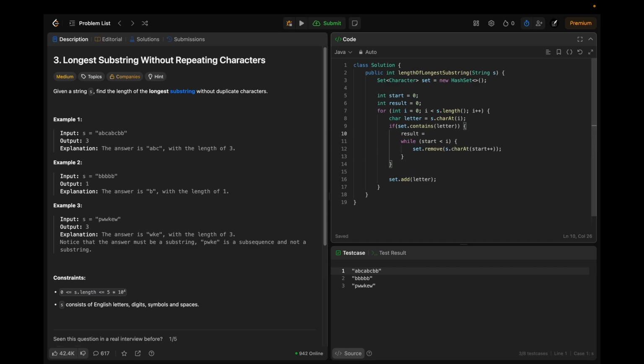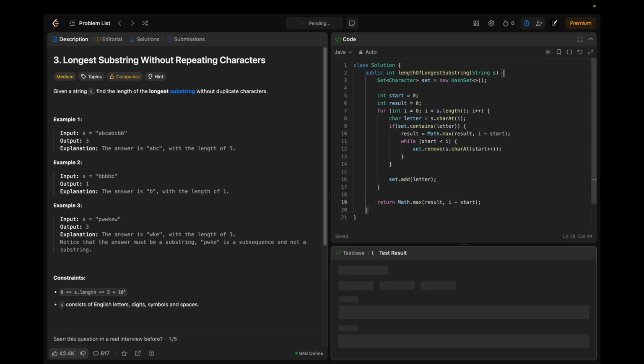Now we'll also populate the result. The result is going to be the maximum of itself or the current window's length. The current window's length is basically, i is the end, right? So end minus start is going to be the length. While completing, return Math.max of result. Okay, let's see if it works.